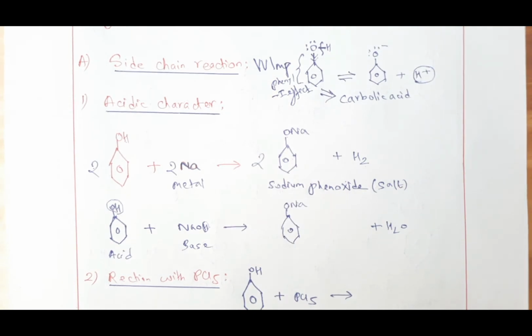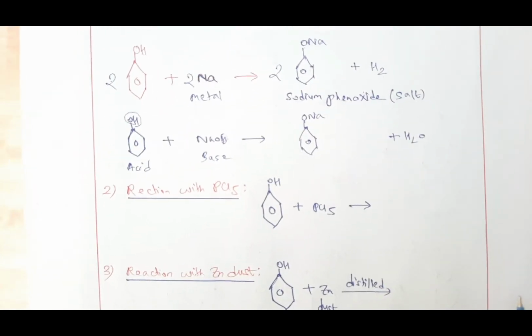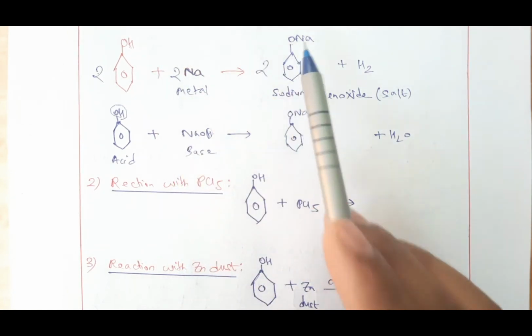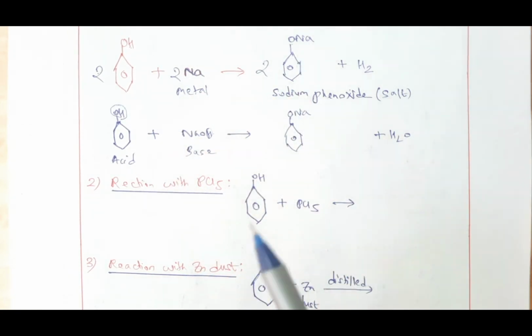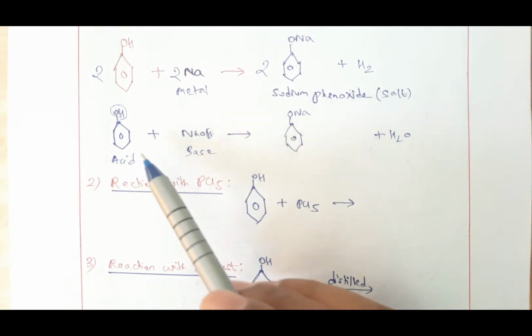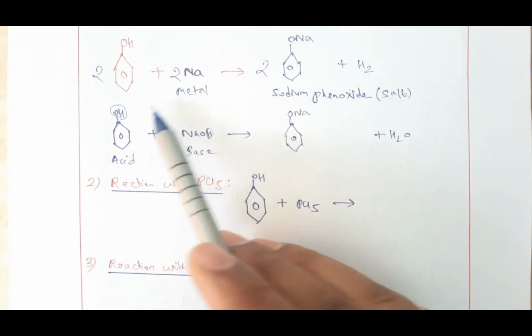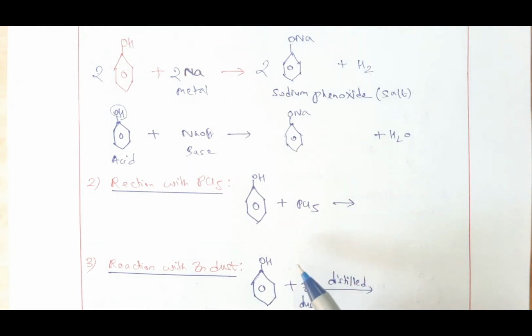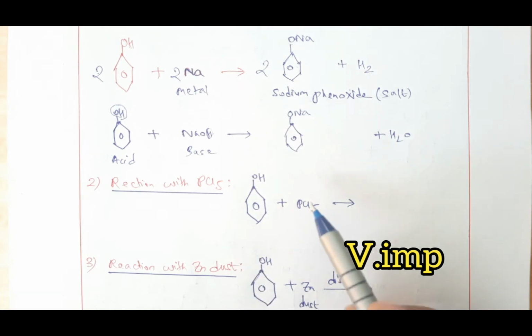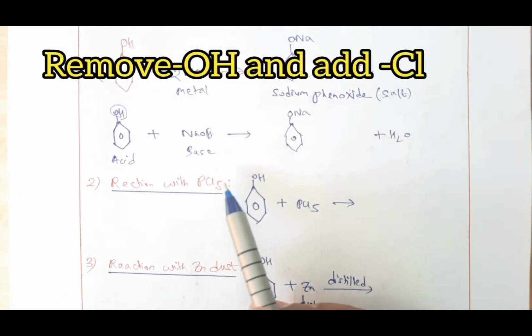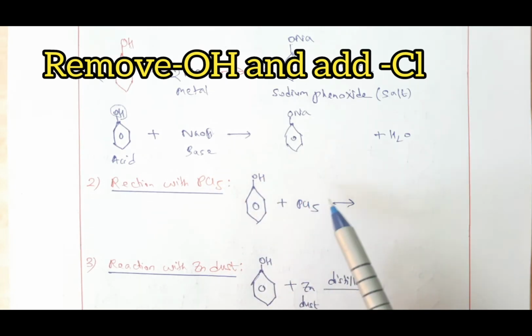Now students, we go with another property, the side chain reaction of phenol. And you can see from here, the top portion has been exchanged, so it's a side chain reaction. If something enters inside the benzene ring, that is called a nuclear reaction. But right now we are doing side chain reaction, so only the top portion will get exchanged. Now next is the reaction with PCl5. And we have already learned the job of PCl5 is to remove OH and to introduce Cl. Do remember, the job of PCl5 is to remove OH and to introduce Cl.